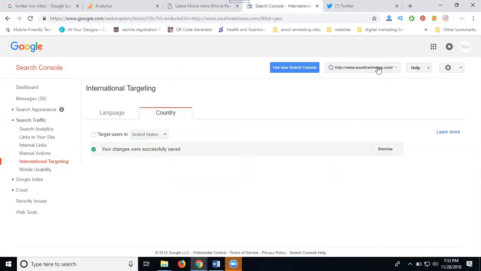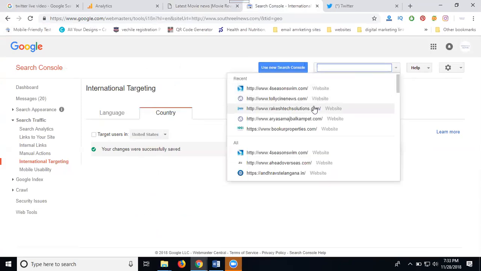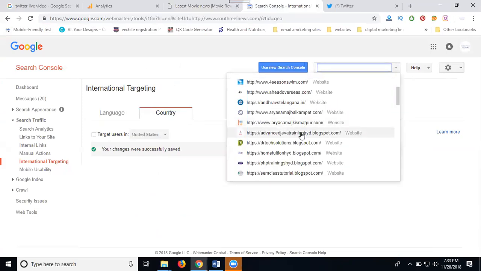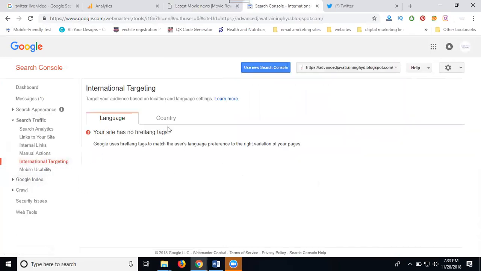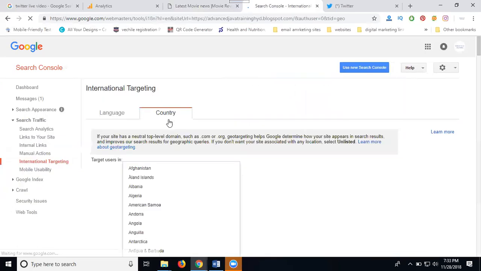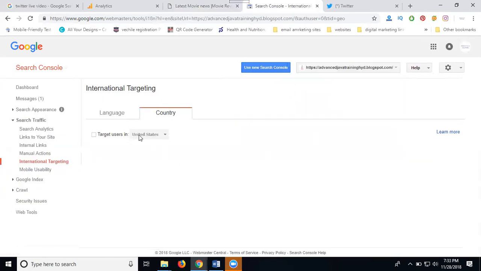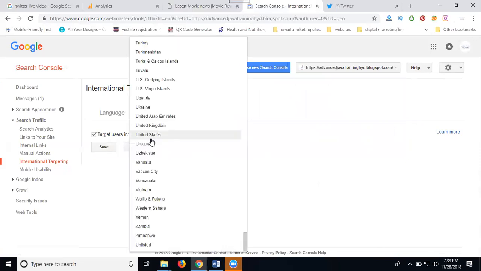website. If you come to a blog also, suppose you go to Blogger, blogspot.com, and click on Country. Here, if you leave the location blank, it is targeted to all countries. If specified, it is targeted only to India.